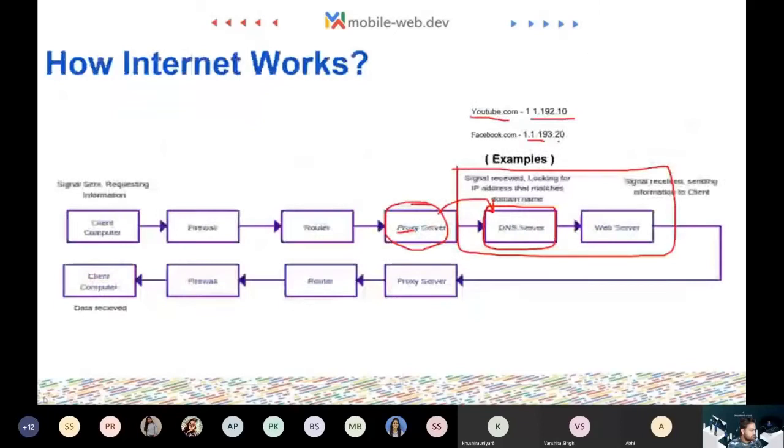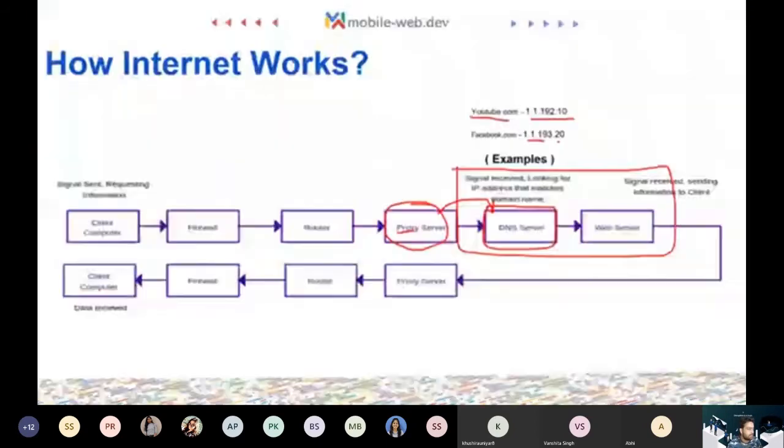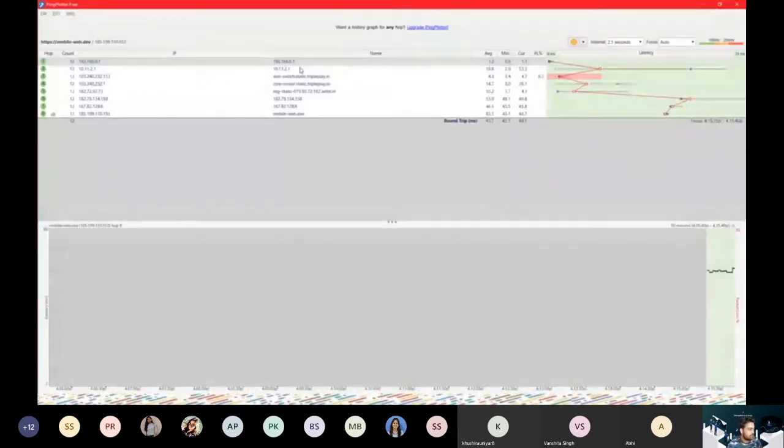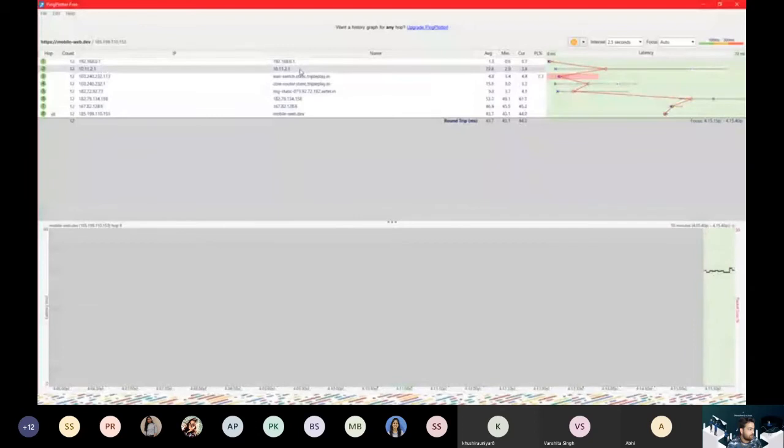What this application does is that it travels along the path and creates a route. You see how fast it is. Let's see what it looks like. Firstly, we have 192.168.0.1, which is my local computer. If you go back to our slide, yeah, this is our client computer, which is why the address looks something like 192.168.0.1. Then we have the firewall, and this is the firewall address, which is 10.11.2.1.